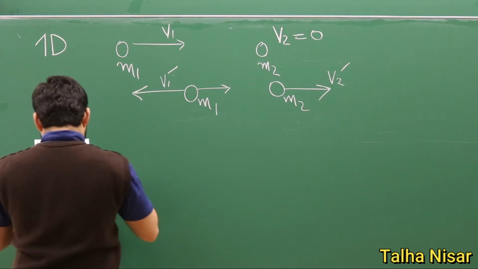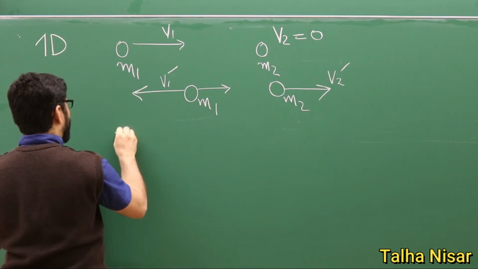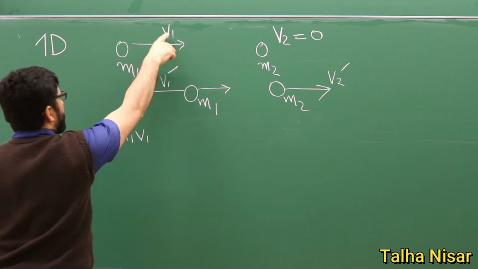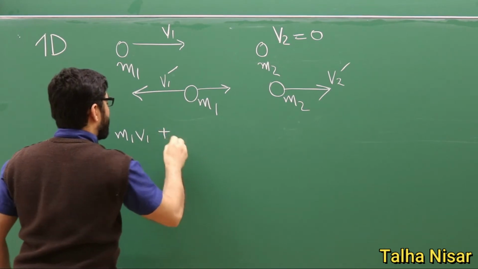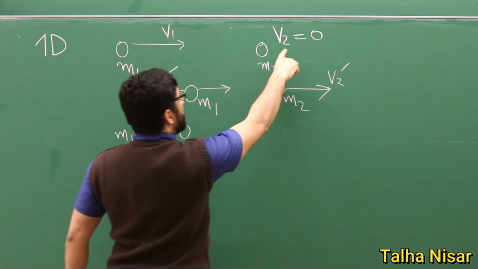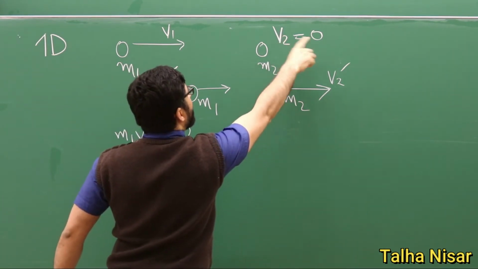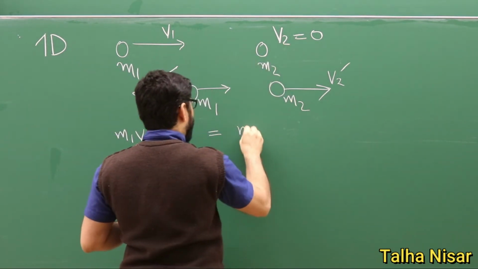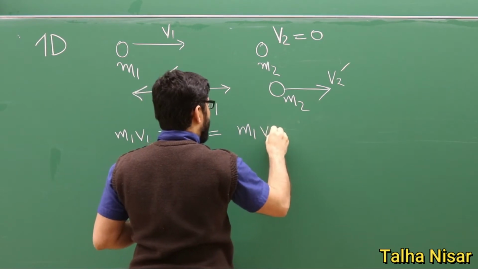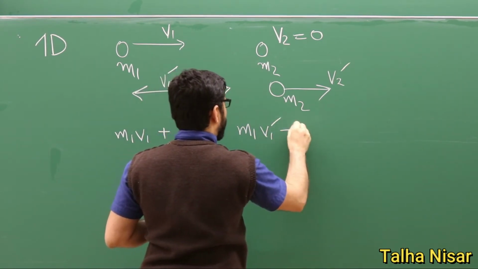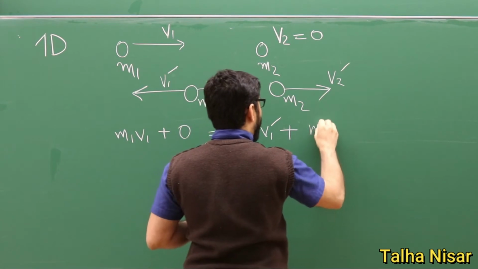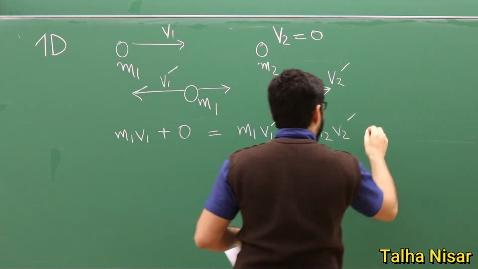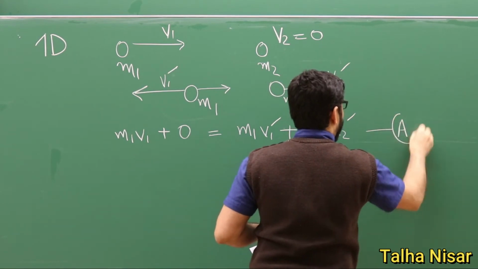Now the conservation of momentum: we have m1 v1 plus 0, because the momentum of the second particle is 0, since the velocity was initially 0. That equals m1 v1 prime, the momentum after the collision, plus m2 v2 prime. So this is equation number 1, for example.